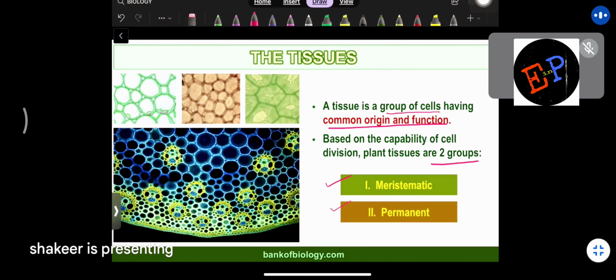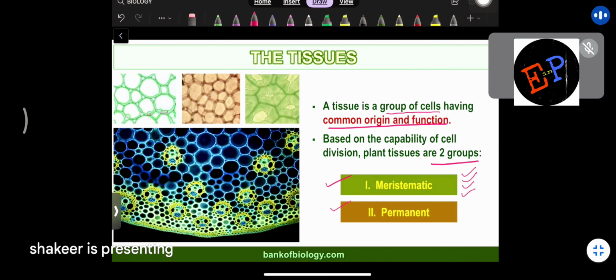Based on capability of cell division, meristematic cells have the ability to divide continuously, whereas permanent tissues are already matured and don't have the ability to divide. So one is meristematic and the other is permanent tissues.